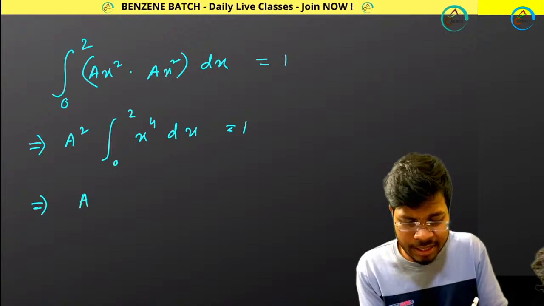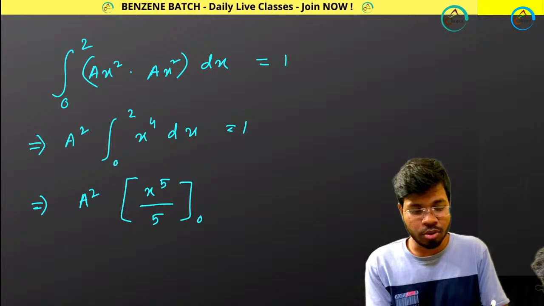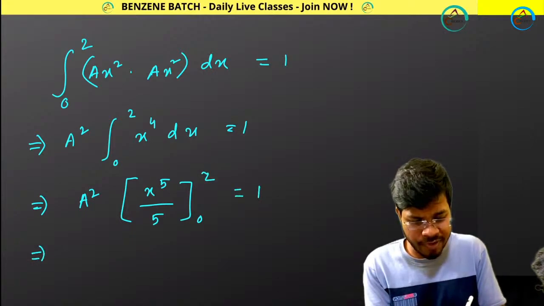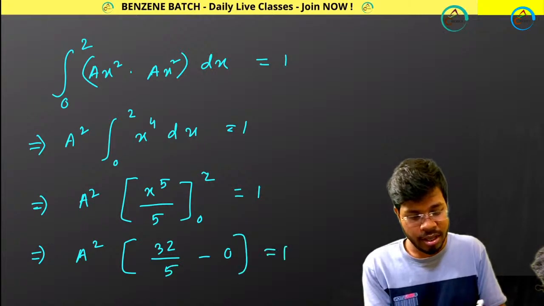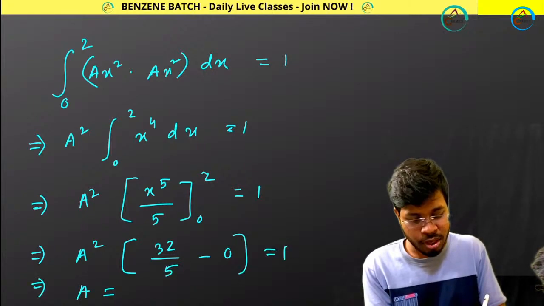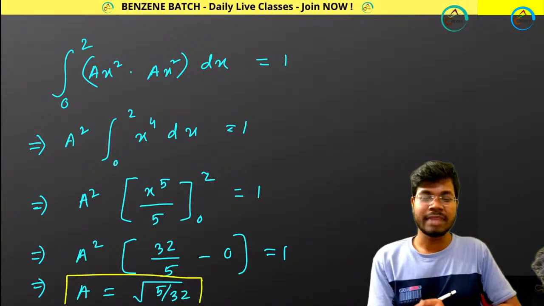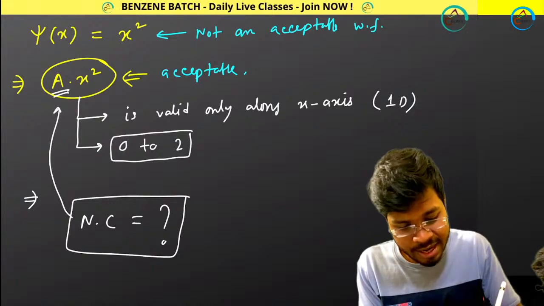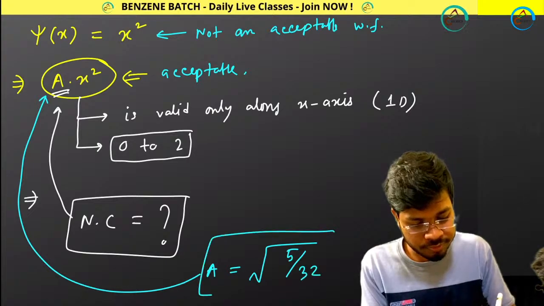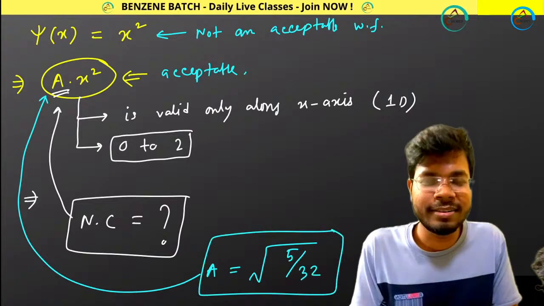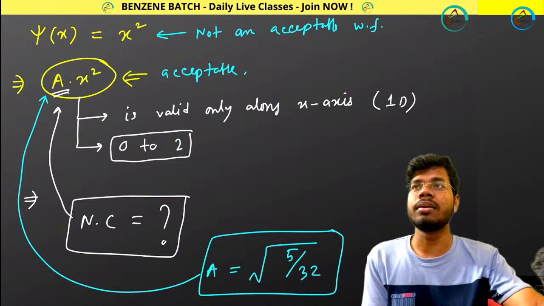If you solve this, you will get a squared times x to the power 5 divided by 5, from 0 to 2, equals 1. Then if you put in these values, you will get 32 by 5 minus 0 equals 1. And from here if you calculate a, you will get a equals root over of 5 divided by 32. That means this normalization constant a has the value root over of 5 divided by 32. That's all. So in this way you can find your normalization constant.